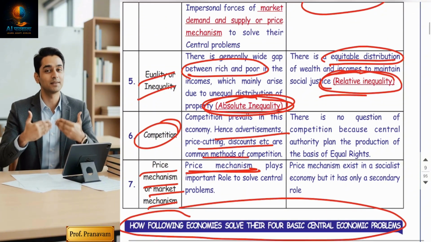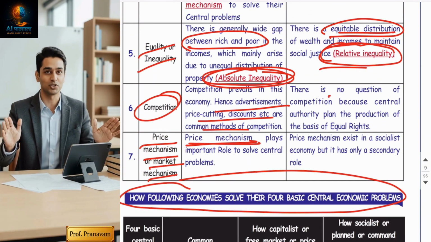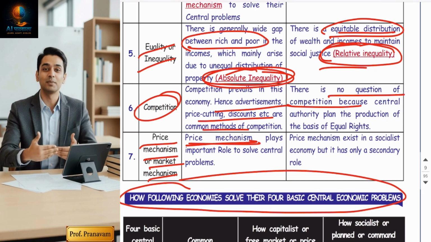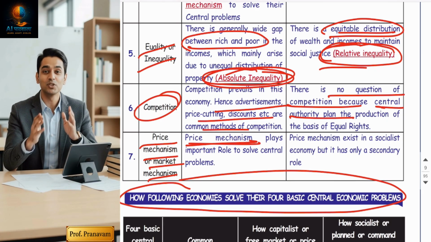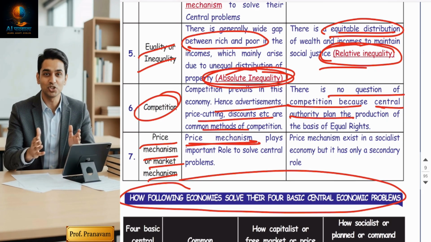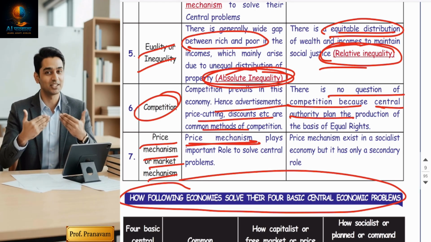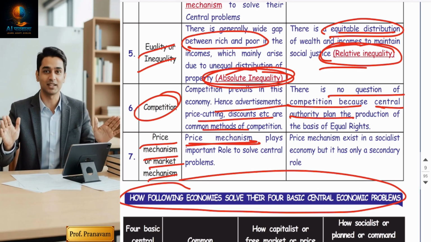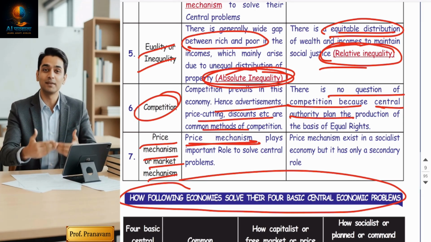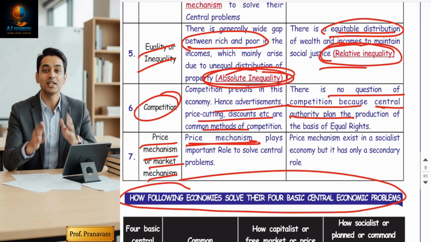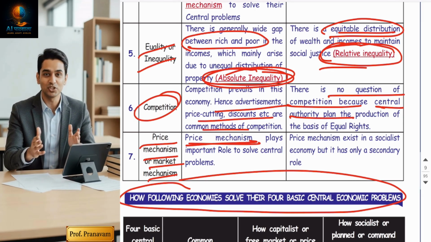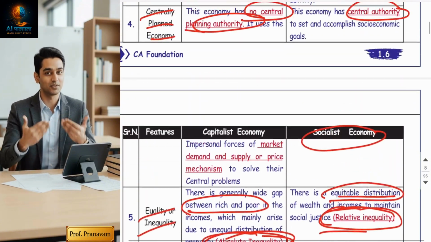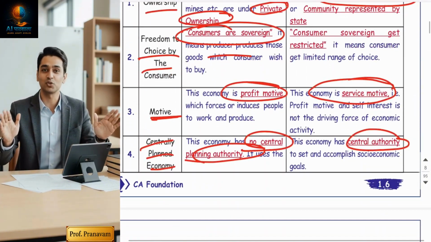Now, will there be competition? Guys, there is no question of competition because there is a central authority plan. Everything will be controlled by a single entity, that is the government. Without selfishness, they will run the country. So no competition, because the state decides everything. State means central government. The government will decide everything. So friends, these are the major features of the socialist economy.